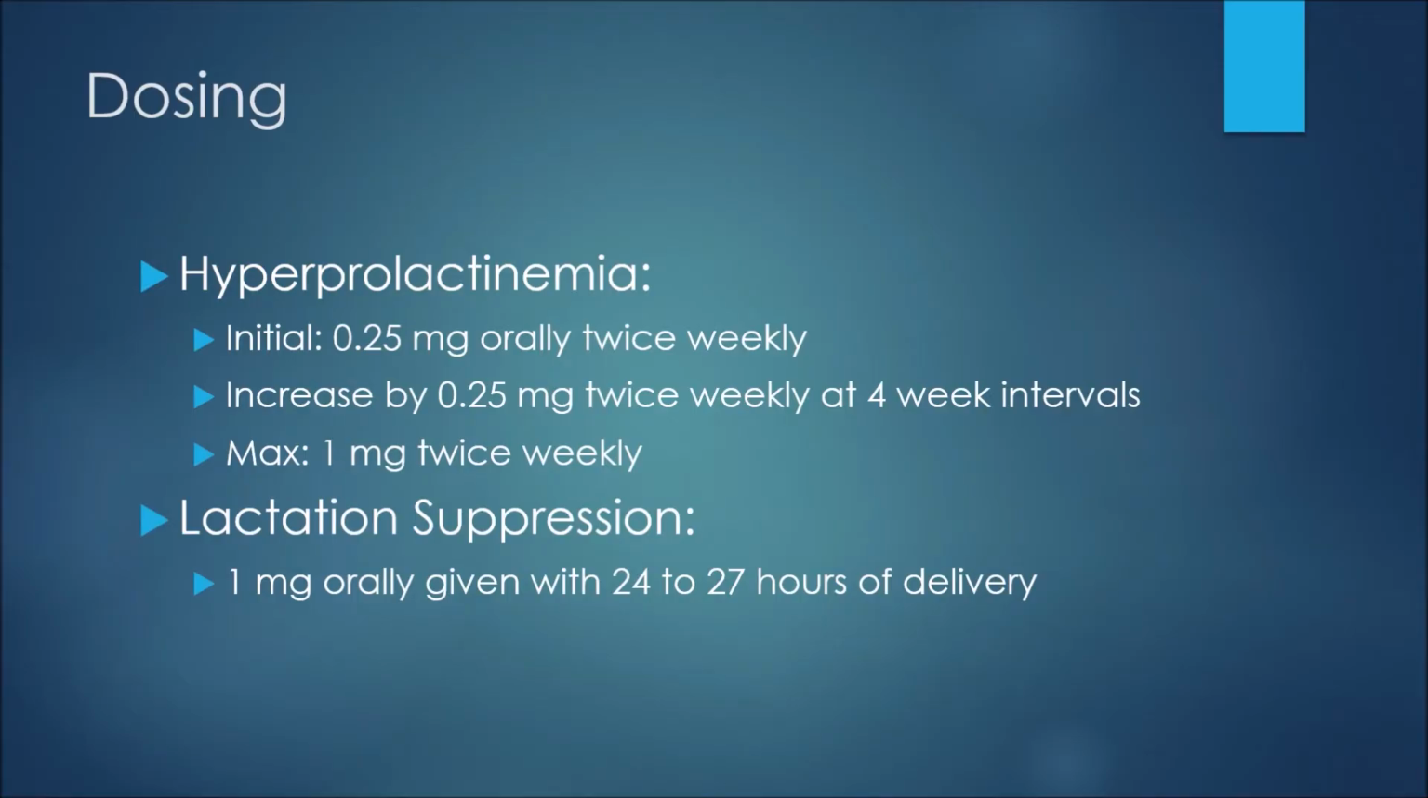Now for an example of dosing with Cabergoline. So in the treatment of hyperprolactinemia, we would see an initial dose typically of 0.25 milligrams orally twice weekly. The patient could then increase by 0.25 milligrams twice weekly at 4-week intervals, and the maximum dose would be 1 milligram twice weekly. If this medication was being used for another indication, such as lactation suppression, we may see 1 milligram orally given at the 24 or 27 hour mark after delivery.